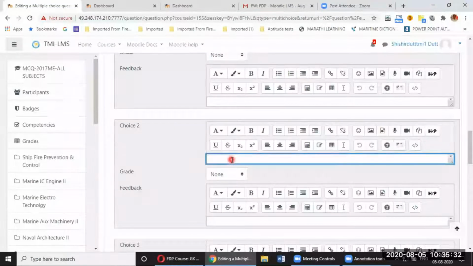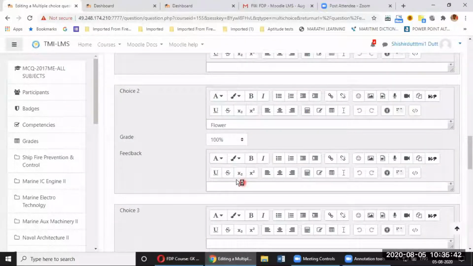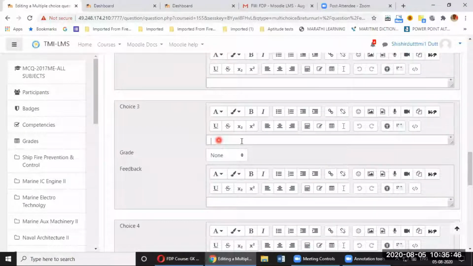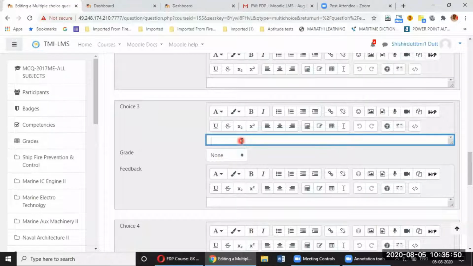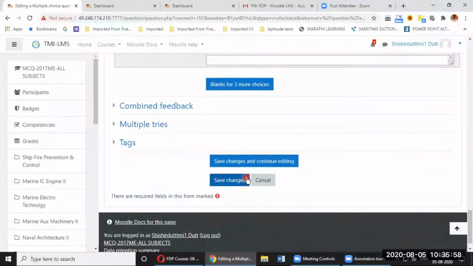Choice 2. Okay, I'll say flower. It's an image of a flower. And I want to give the student 100% marks if the student answers this question. And feedback, I can leave it blank. And choice 3 can be something else. So it can be grass, let us say, or whatever. So this is a wrong answer, so I will not comment. So I'm just leaving with 3 options. You can make 4, 5, 6 options, whatever, and save changes.